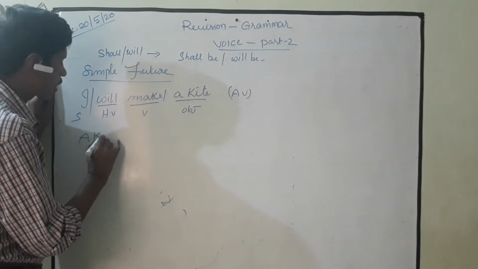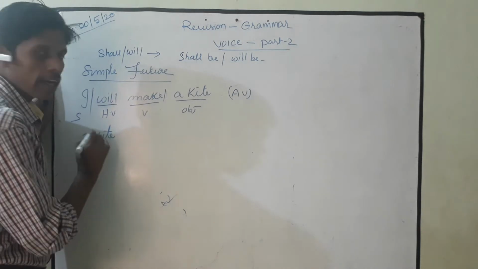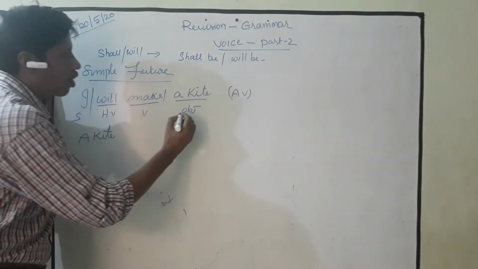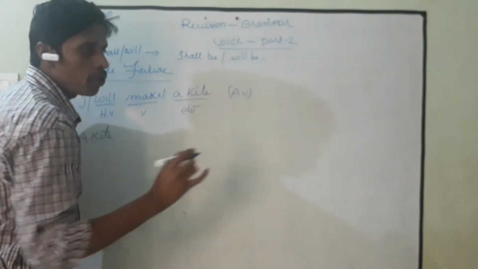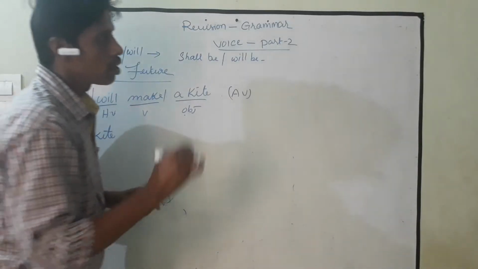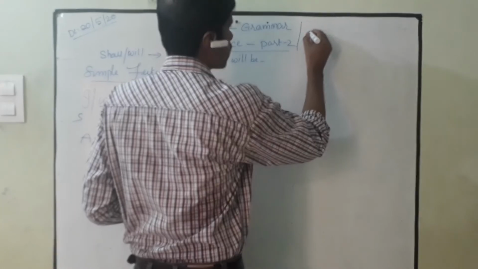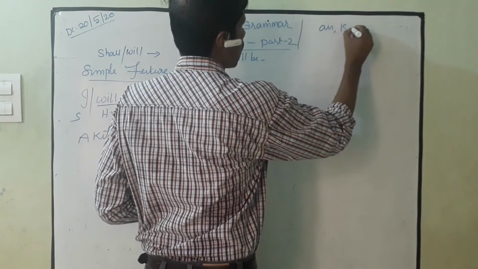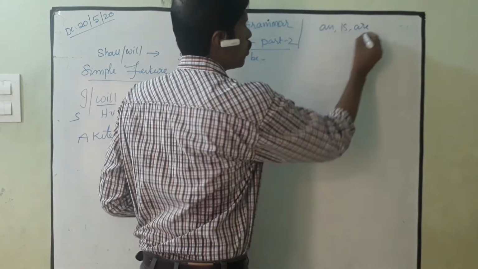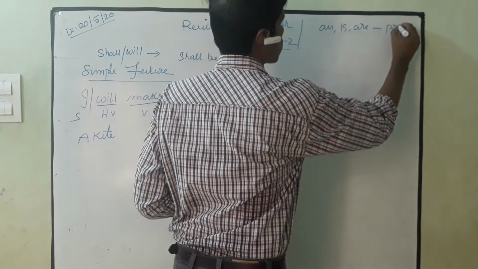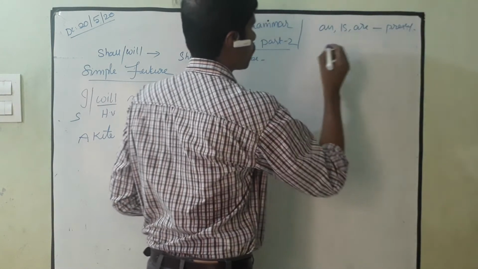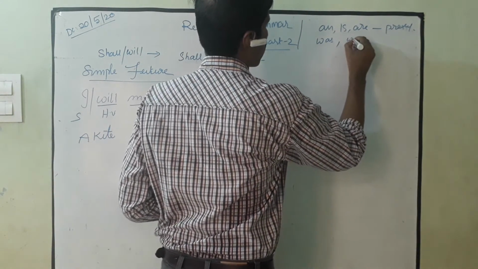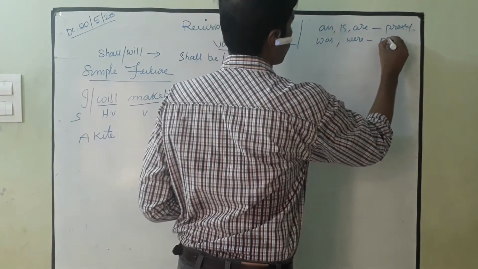Yesterday I told you, according to the subject, you need to use be forms. There are 2 types of be forms: am, is, are, which are present be forms, and was, were, which are past be forms.